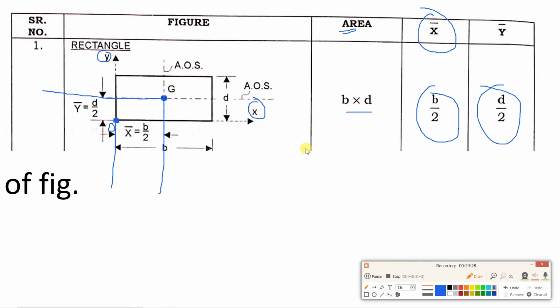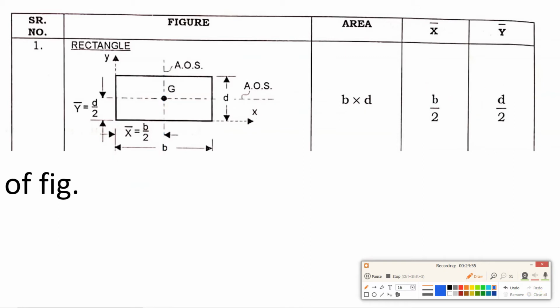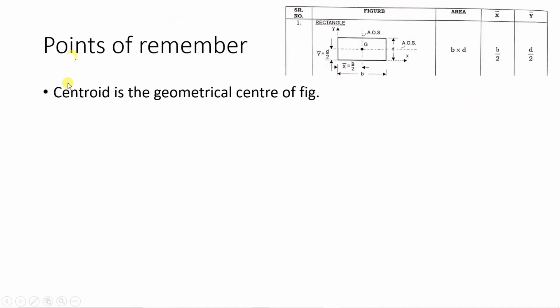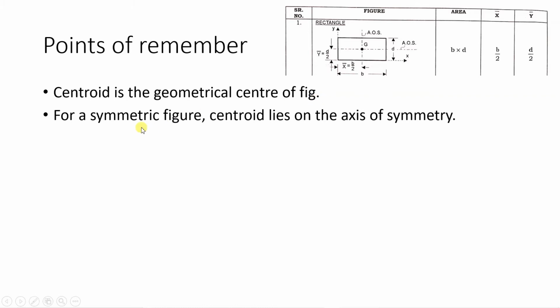So this example I have shown. What you can understand from this example is, if the given figure has a vertical axis of symmetry and a horizontal axis of symmetry, centroid lies at the intersection of the axes of symmetry. Now based on this diagram we will see some conclusions. First, centroid is the geometrical center of a figure. Next point, for a symmetric figure, centroid lies on the axis of symmetry.